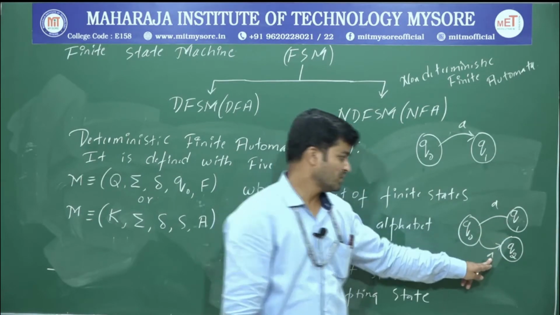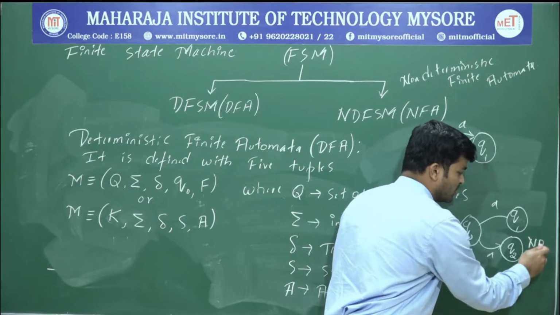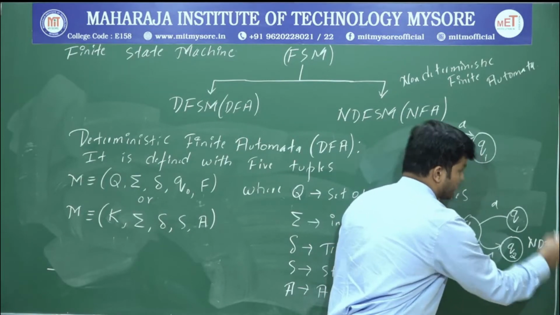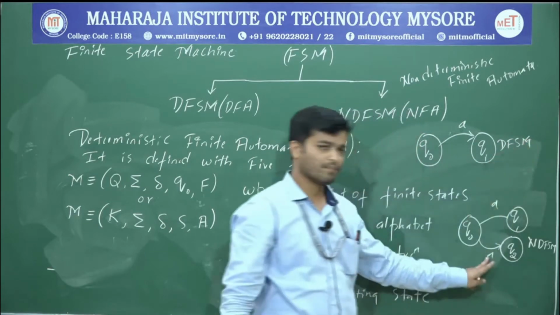We will call that non-deterministic finite automata. This one is the non-deterministic finite state machine, and this one is the deterministic finite state machine, or DFA, NFA.